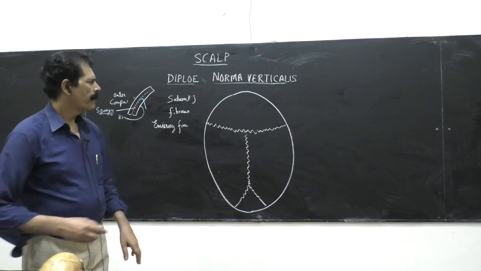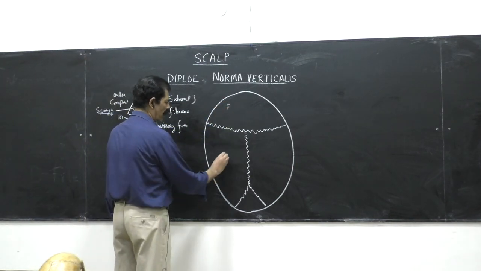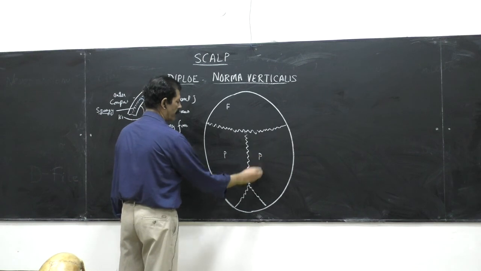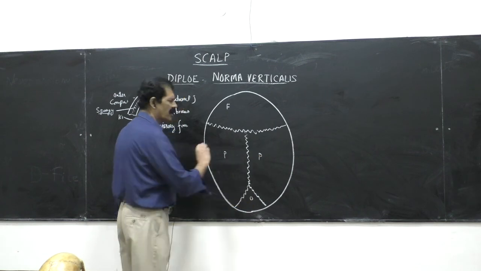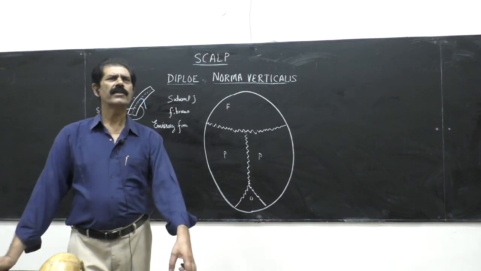So the front bone is called the frontal, with two parietal bones on either side, and posteriorly the occipital bone. They are all joined by fibrous joints, the sutural joints.